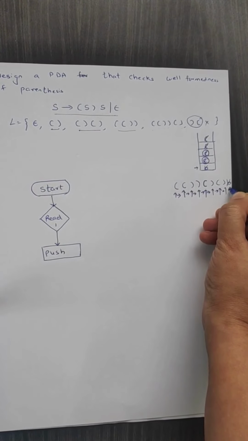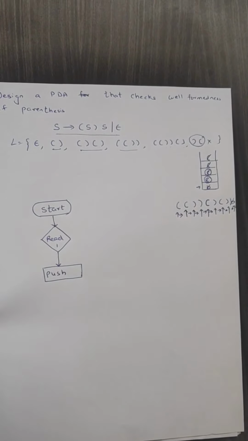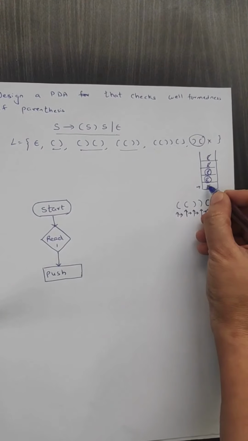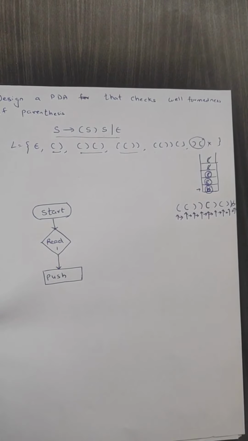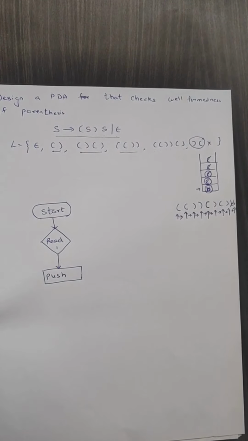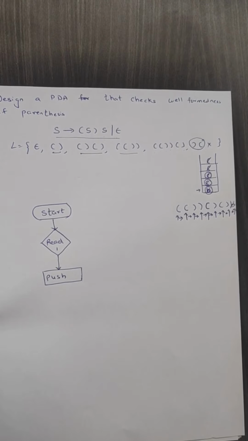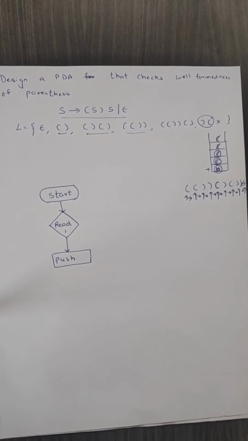Now the next symbol that we are reading is blank. That means the input string is over. Pop the contents of the stack and check what it is. If we receive blank, what does it mean? The number of opening brackets and closing brackets were the same and they were well formed. So accept the string. So how we are going to design the PDA is: